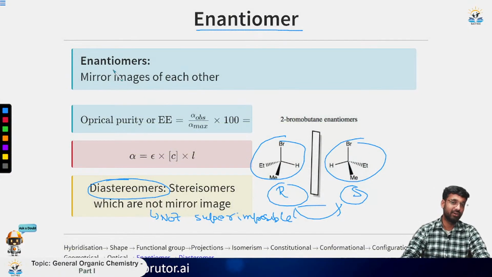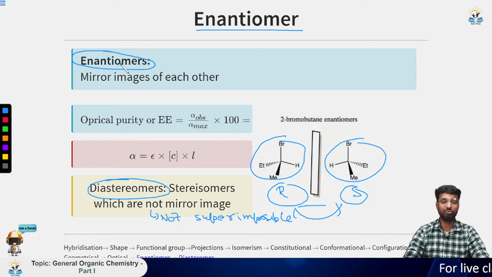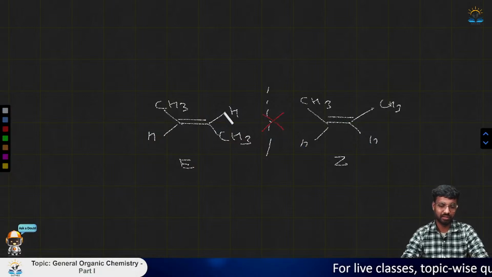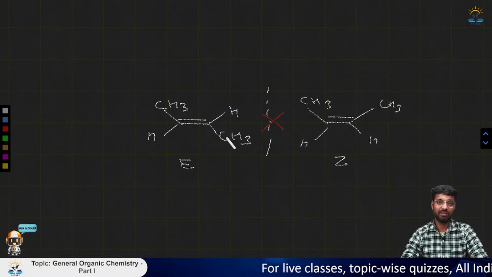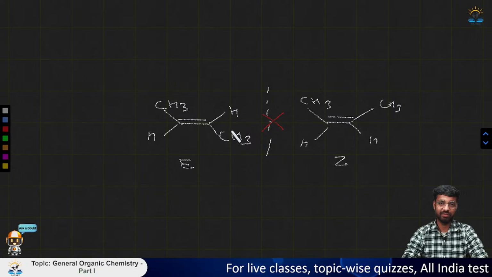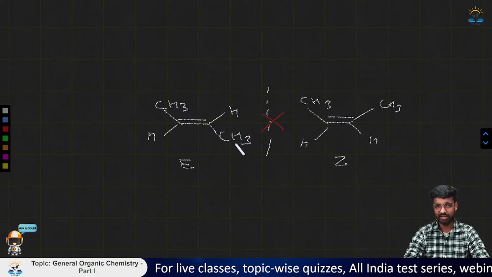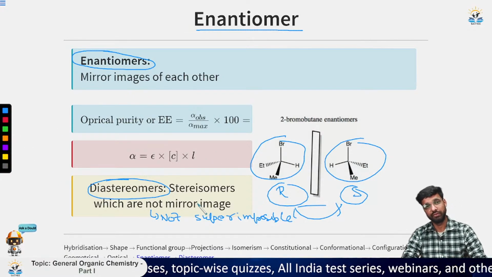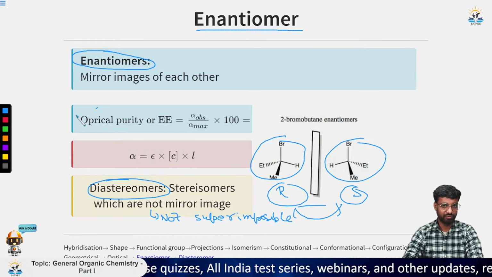Now one thing I want to make clear here is that for two compounds to be enantiomers, both of the compounds should be optically active. For diastereomers it is not important, because the alkene that we have here does have a plane of symmetry, so it is not optically active, but both are diastereomers. One more thing, two formulas are important.